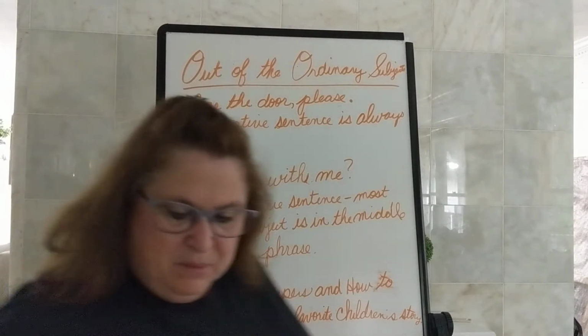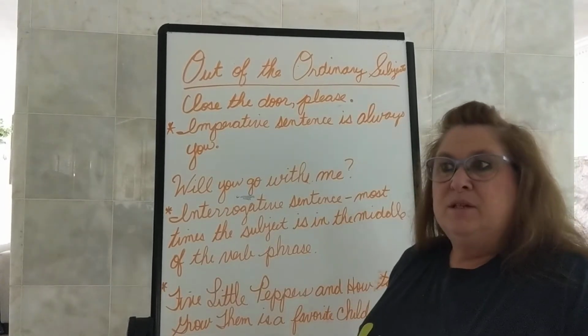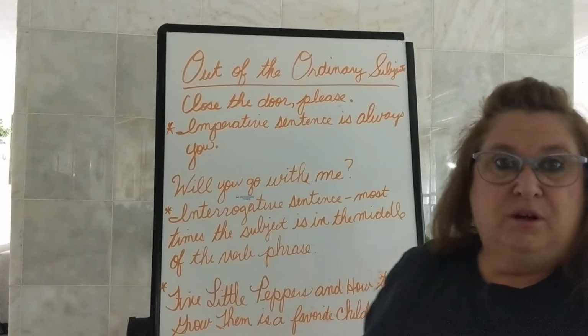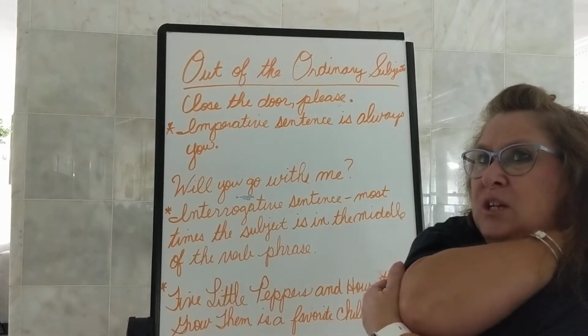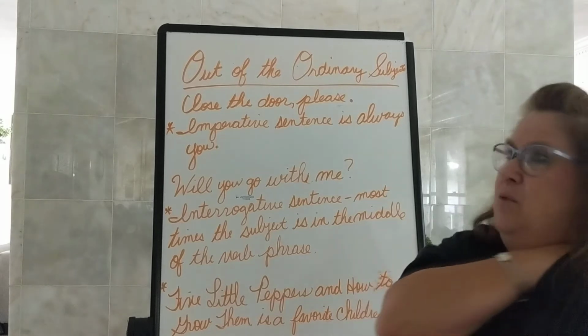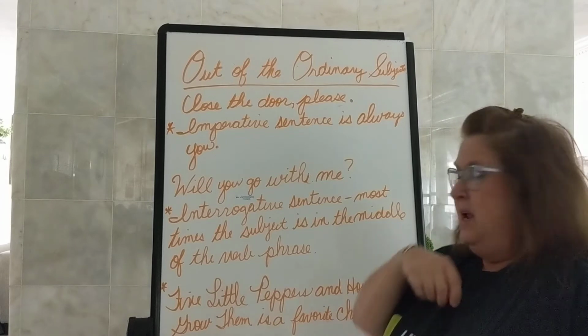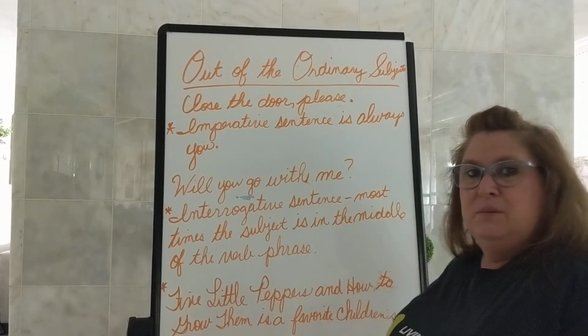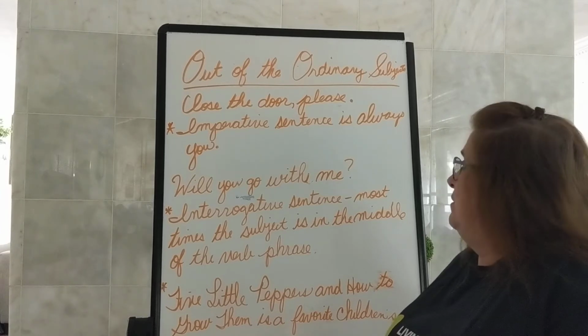In language for September 2nd. So today we are talking about looking for out of the ordinary subjects. Get out your sheet that you took notes on the other day. I believe it was just yesterday in your language. Get that sheet out and make a new title on the sheet: Out of the ordinary subjects. You're going to take these notes today, and this will help you to remember how we locate out of the ordinary subjects.